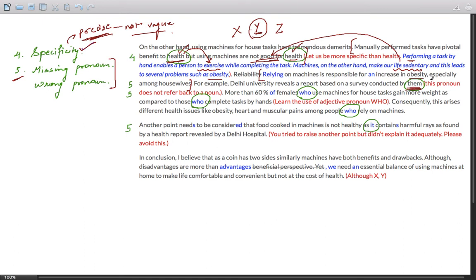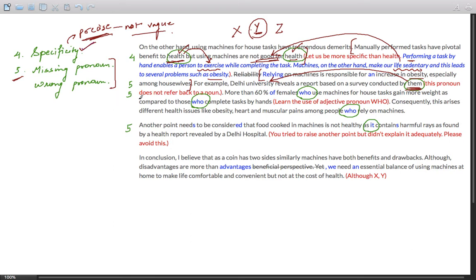So ideally, a pronoun must refer back to a noun. Here it should refer back to the Delhi University, but it does not, because the pronoun is plural, and Delhi University is singular. And if Delhi University reveals in a report based on a survey, I don't think there was a need to write conducted by them. Or you should have written conducted by the university. So the university refers back to Delhi University.